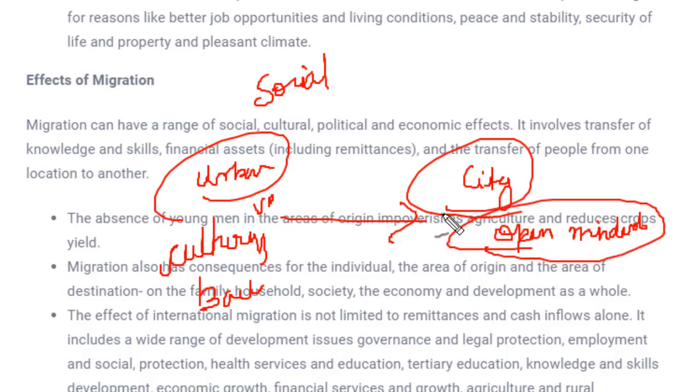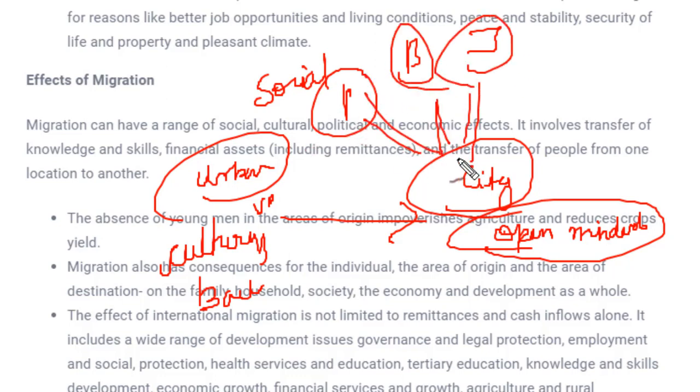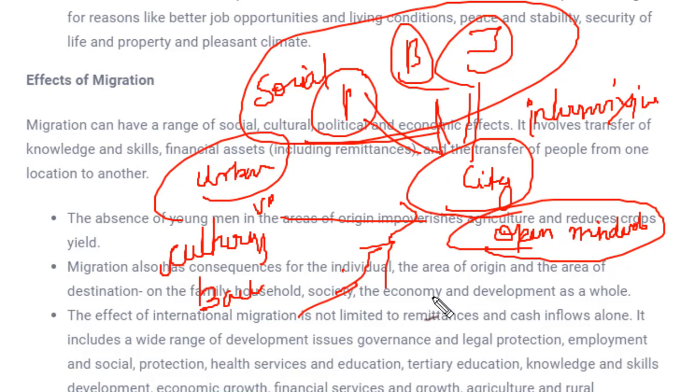Whereas there are other aspects of this social consequence. If it has some merits, it has demerits also. In cities, as we know, people come from different areas. Some will come from UP, some from Bihar, some from Jharkhand. People from several states will come to cities, and there would be intermixing of culture. There might be some individual who finds himself or herself alone because they are not able to adapt to the new culture, or they have seen multiple cultures and are not able to go through them. That's why they might feel alone or alienated, and this would cause depression. So this is sometimes very dangerous, as well as very beneficial.